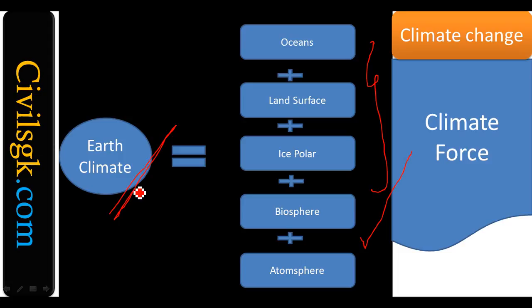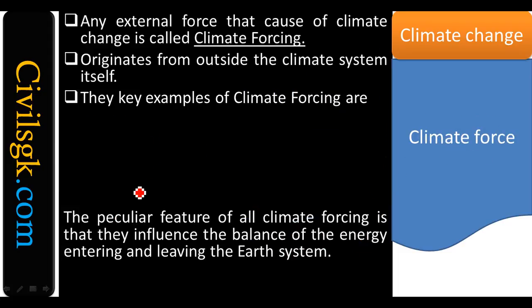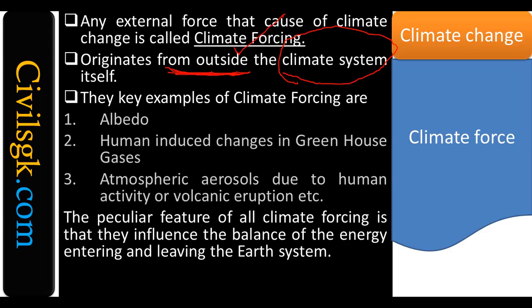Earth's climate can be changed mostly by outside factors. That means anything originating from outside factors can change the climate system. That you call a climate forcing. You understand my point? Any external force is going to change the climate, not internal factors. Please make a note, it's a very important MCQ. Any external force that changes the Earth's climate is called a climate forcing. So climate will be forced by an external force. What are the external forces?